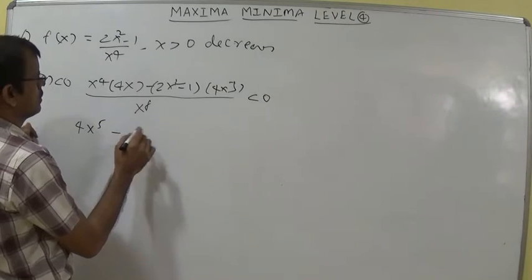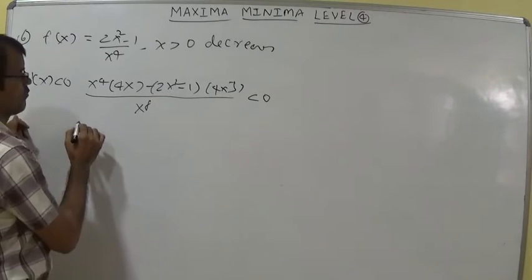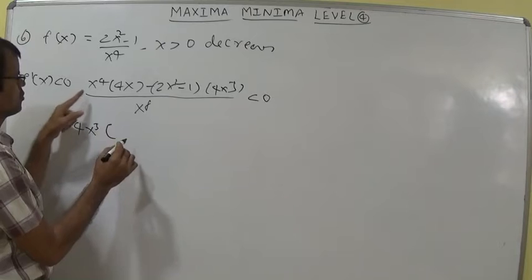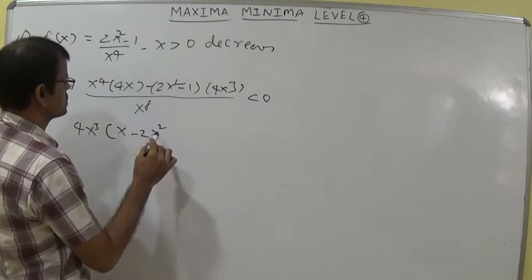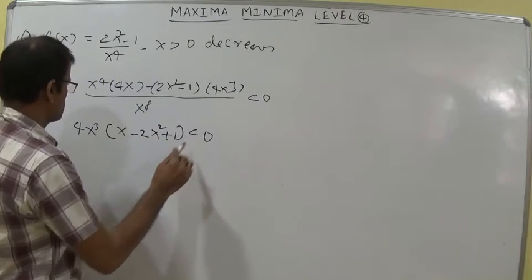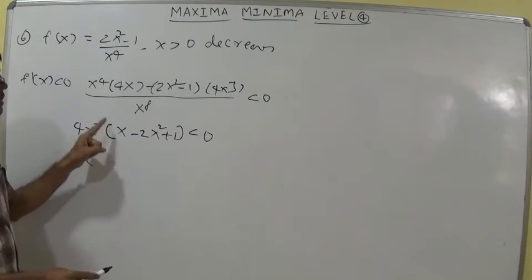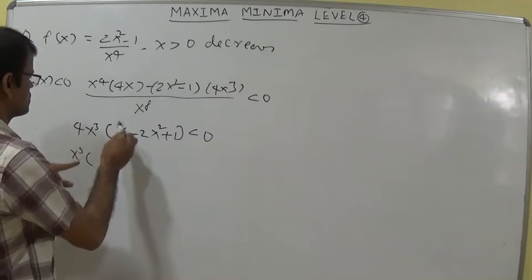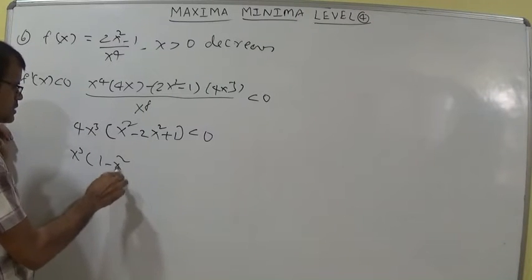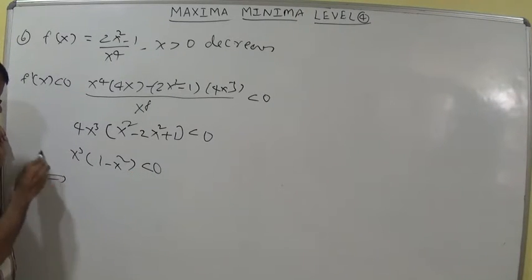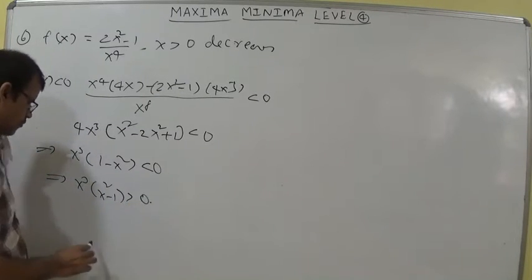Here we can understand that 4x power 5 minus, let us take common 4x cube, it is better. Taking 4x cube common, here we can write x square minus 2x square plus 1, less than 0. With 4x cube taken common, x square minus 2x square minus x square, so 1 minus x square you can write less than 0. That implies x cube into x square minus 1 greater than 0.